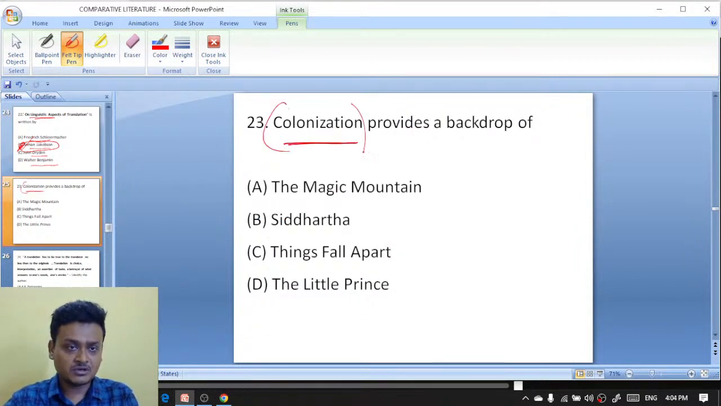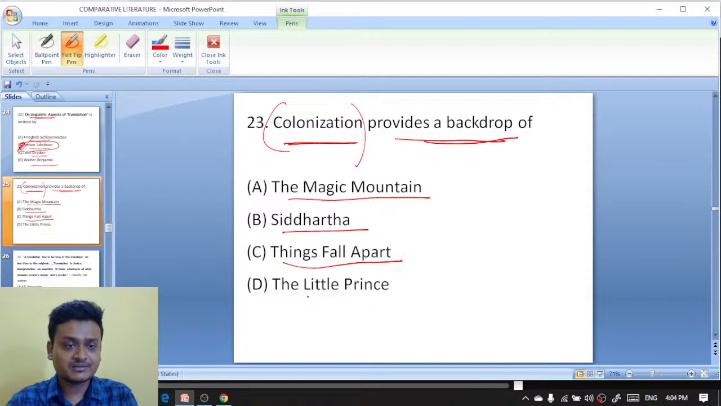Colonization. The theme of colonization provides a backdrop of which one? The Magic Mountain, Siddhartha, Things Fall Apart, The Little Prince. So, colonization was the backdrop of which work? The Magic Mountain, Siddhartha, Things Fall Apart, The Little Prince.